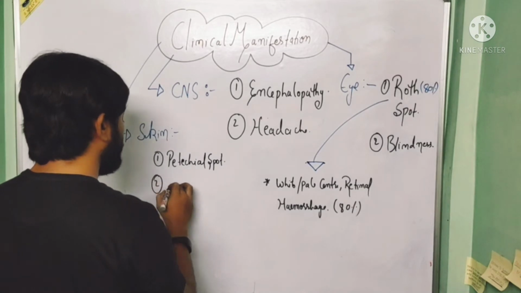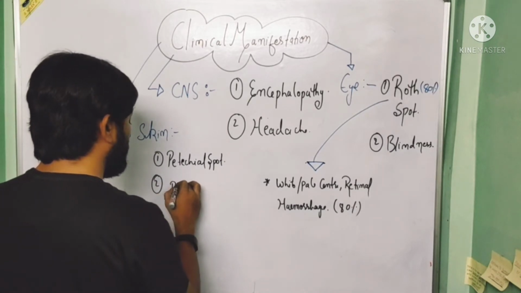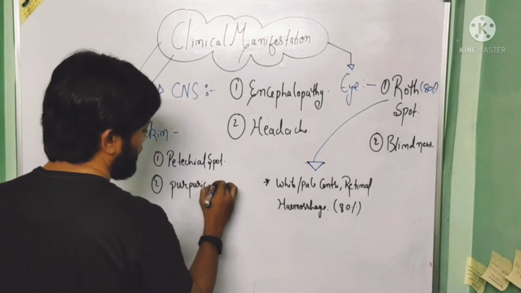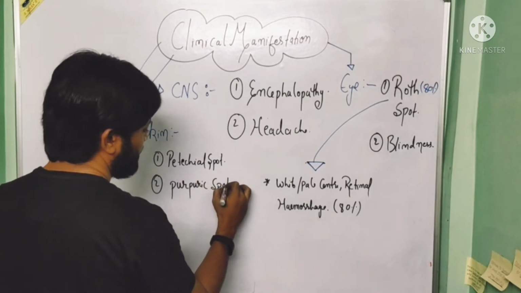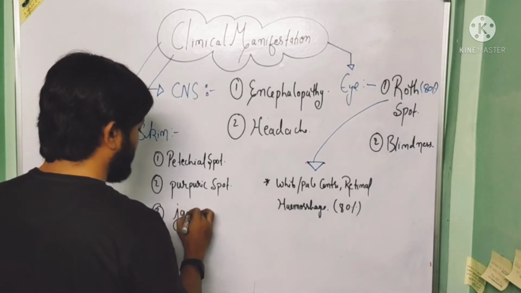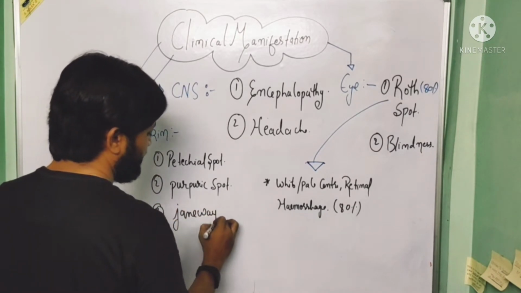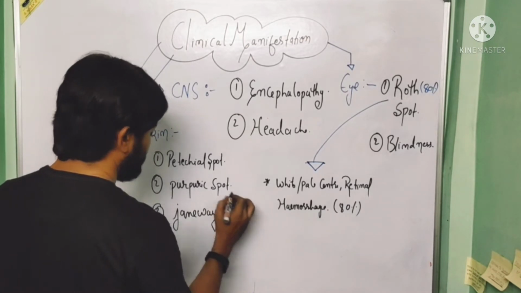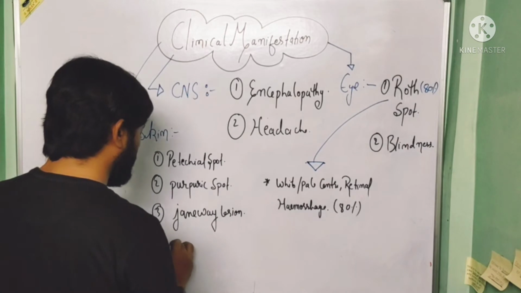Second one is purpuric spot. Third one is Janeway lesion, and the fourth one is Osler's node.